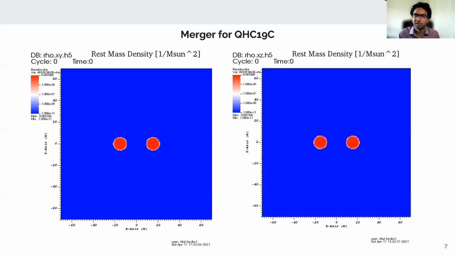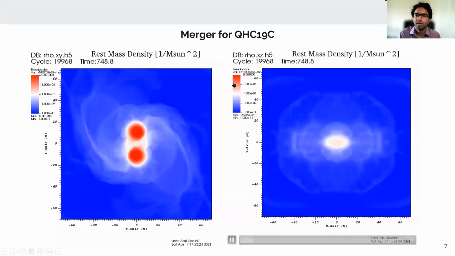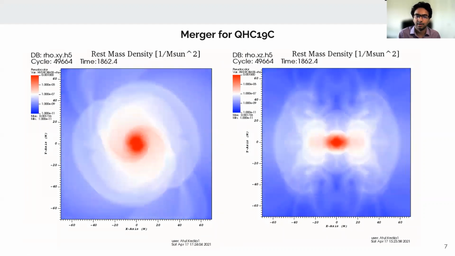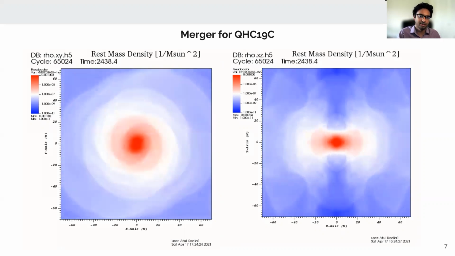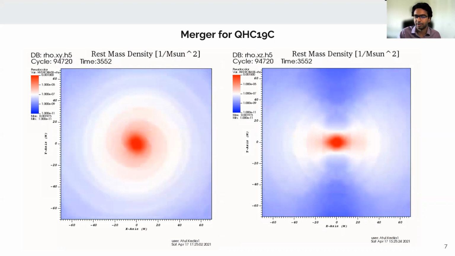We perform these merger simulations using GRHydro on Einstein Toolkit, with initial data generated by Lorene. And so let me just play these simulations. These are for QHC19C in particular, and for neutron stars described by 19C. And you can see that they inspiral and merge, and in their ringdown, and then in their final neutron star state, they stay for a much longer period.